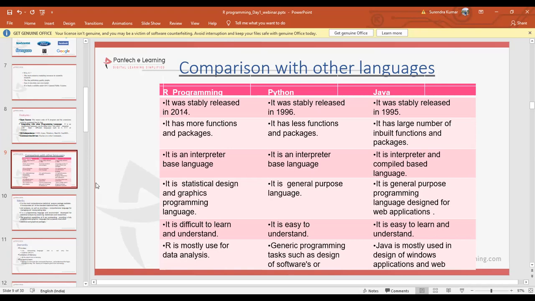Whereas R programming is mostly used for data analysis, to analyze the data. Why do we have to analyze the data in a graphical format? Why do we have to analyze our input data? Because our main intention is to work with artificial intelligence and data science, right? A system cannot directly get any output. First, it should understand what our data is. That's why we need to analyze what our input data actually consists of. That is why we concentrate on this data analysis part.